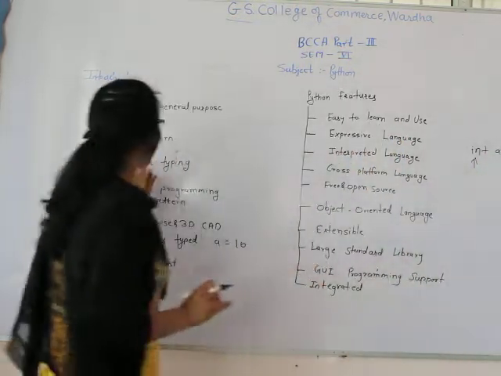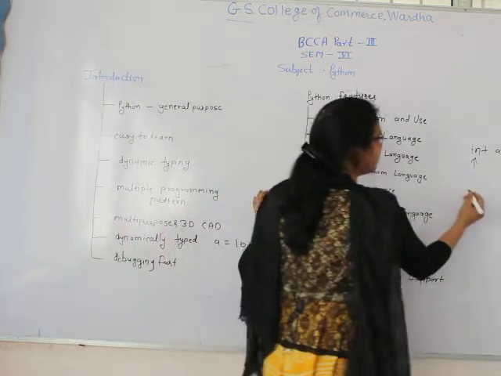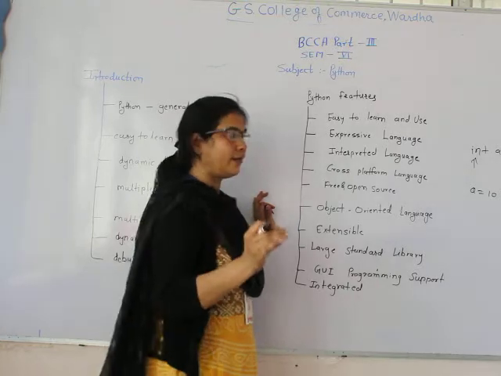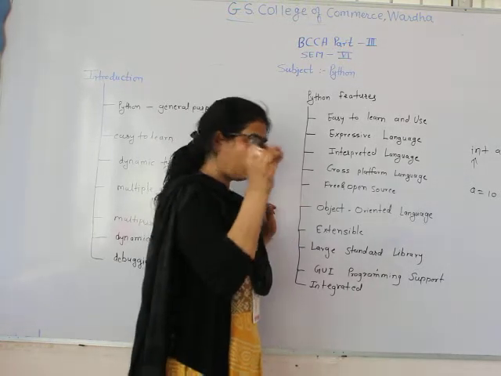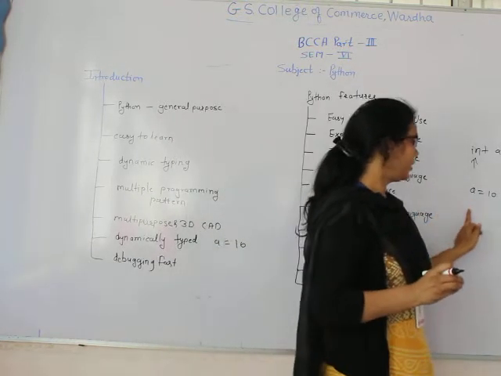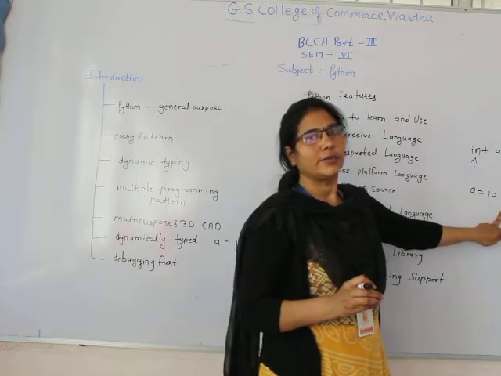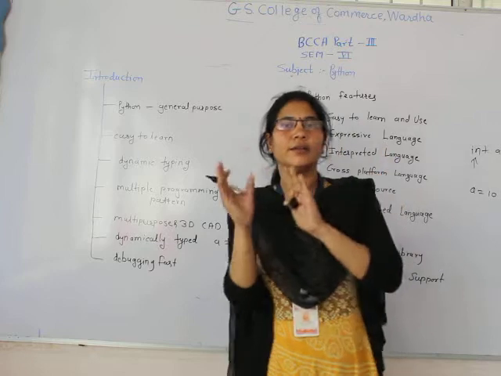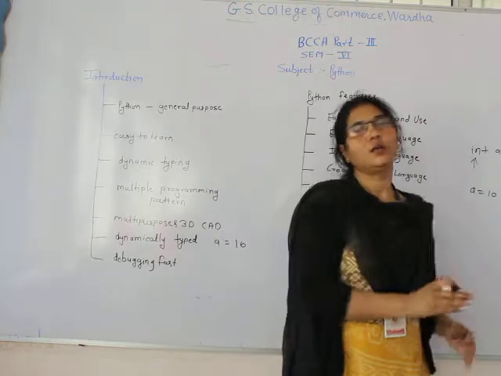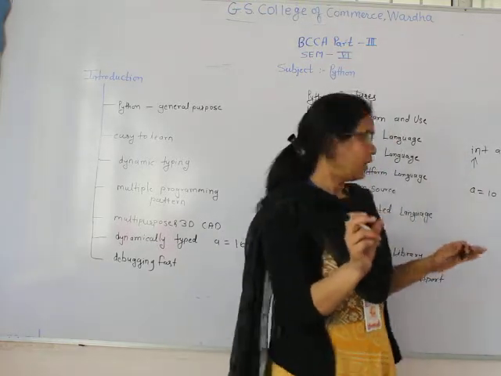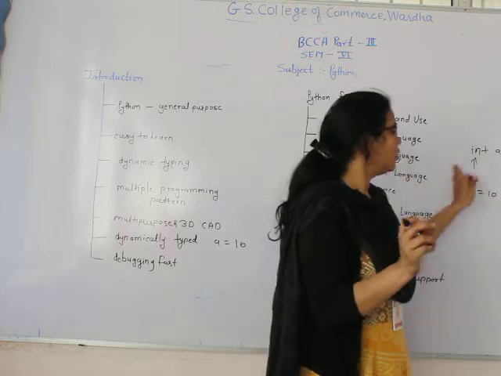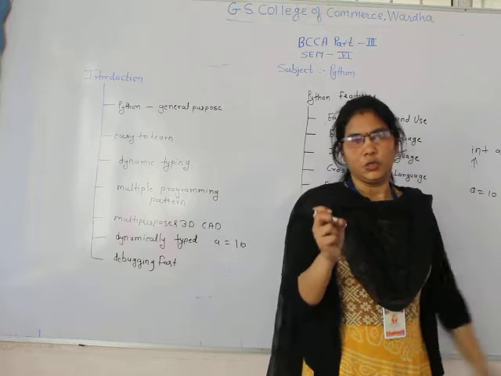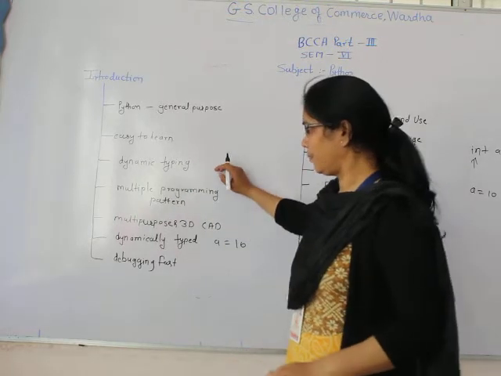But in Python we have to write just a equals 10. The interpreter will understand that a is a variable which is going to store 10. So the memory and the data type of that variable are arranged dynamically. So it is dynamic typing.